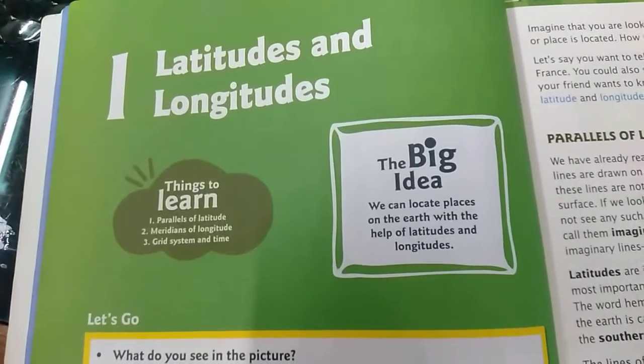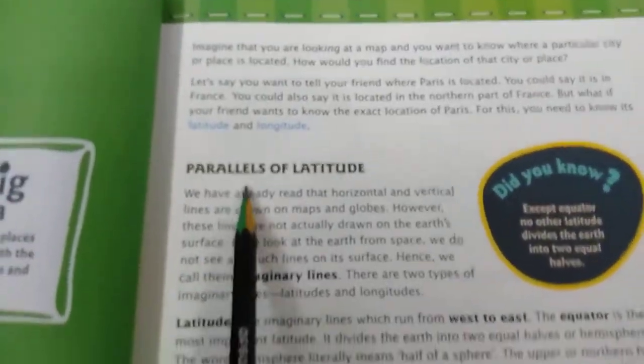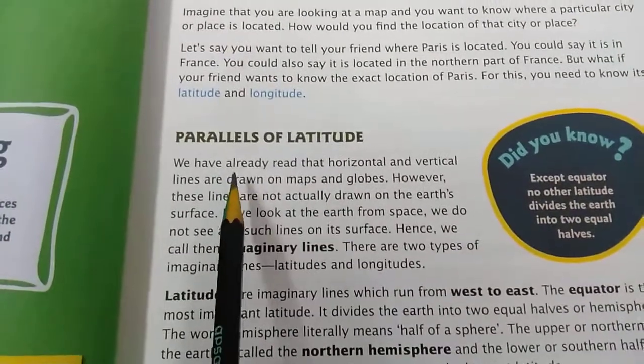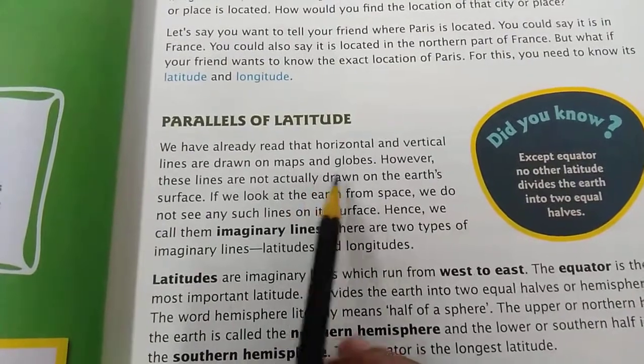Today we will start the new chapter, that is chapter 1, latitudes and longitudes. So the first topic is parallels of latitude. We have already read that horizontal and vertical lines are drawn on maps and globes.